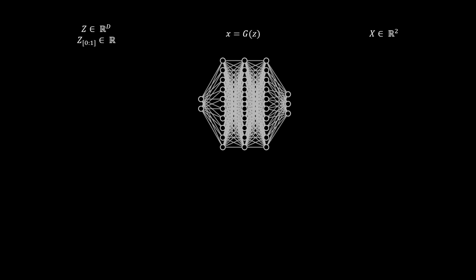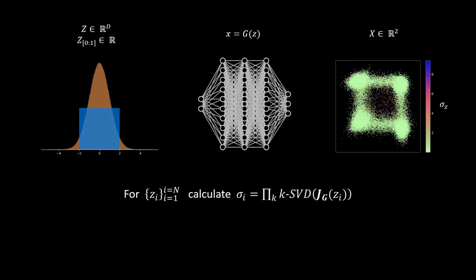Suppose we have a WGAN generator G with leaky ReLU activations. The generator has learned a mapping between latent space Z and output space X, corresponding to the example that we have previously shown. To perform polarity sampling, we start by sampling n latents uniformly from a bounded domain of the latent space. We then evaluate the Jacobian J sub G of the generator at these points and calculate the product of the top k singular values. This gives us a Monte Carlo approximation of the change of volume induced by the nonlinear mapping of the generator. We denote the volume scalars for different latent space points as sigma.